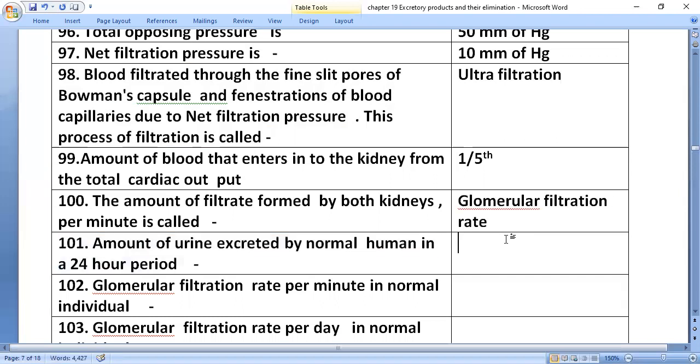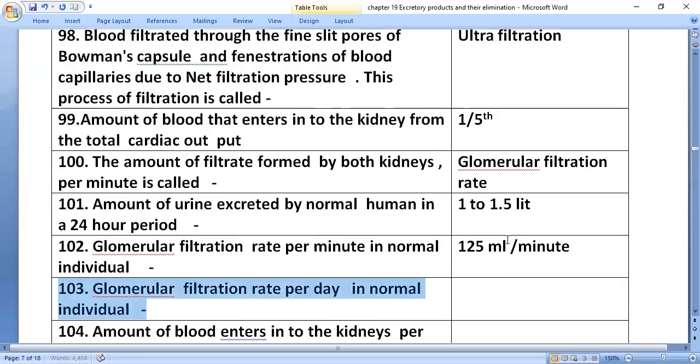The amount of urine excreted by a normal human in a 24-hour period is 1 to 1.5 liters. The glomerular filtration rate in a normal individual is 125 ml per minute, which is 180 liters per day.